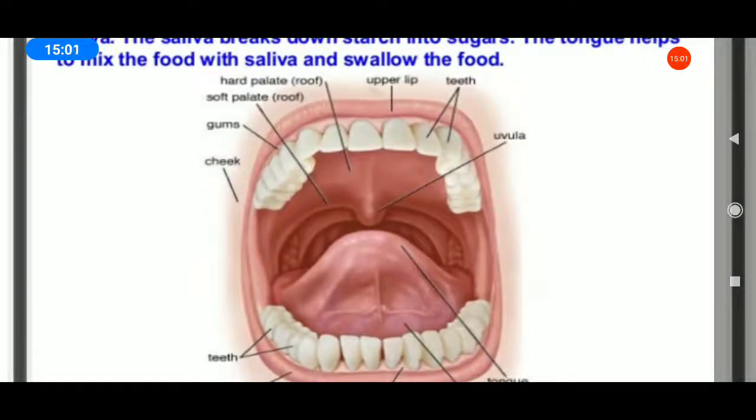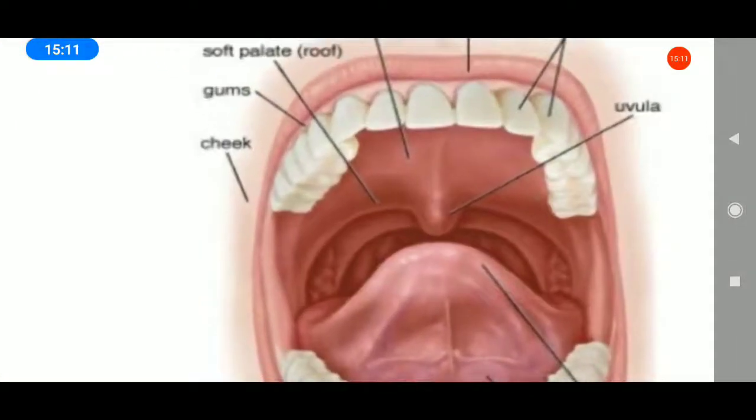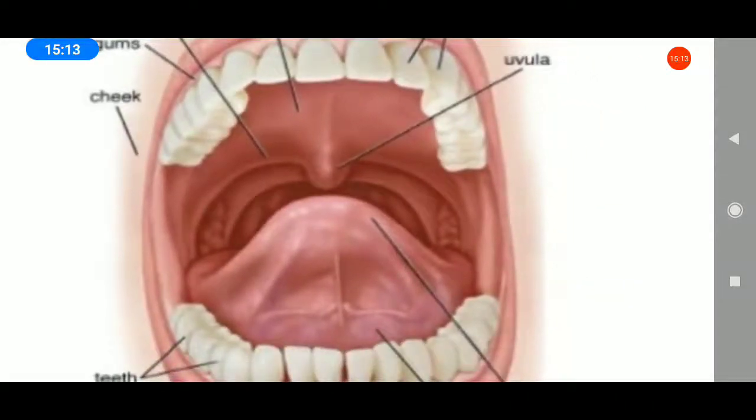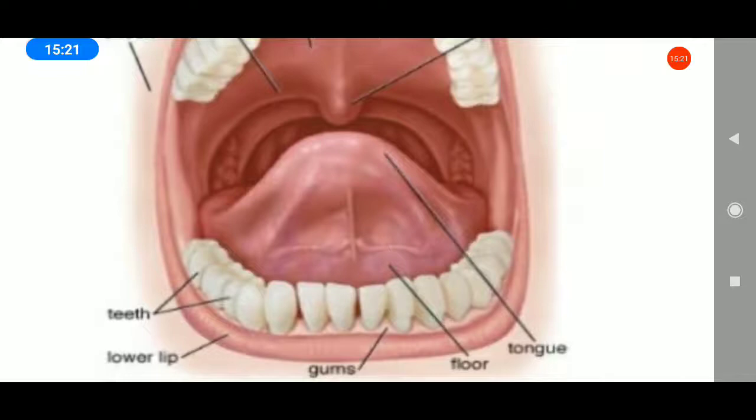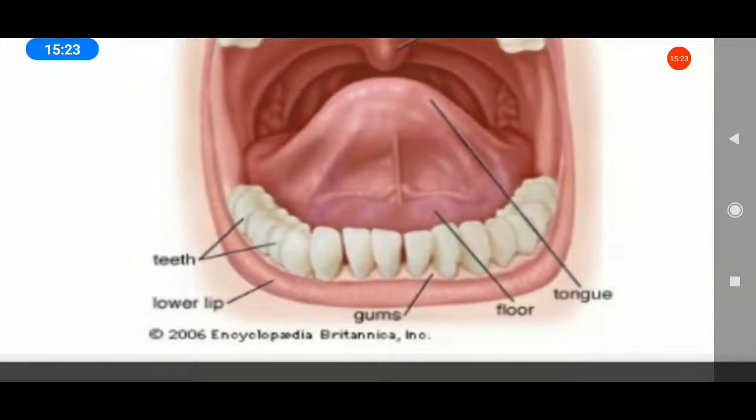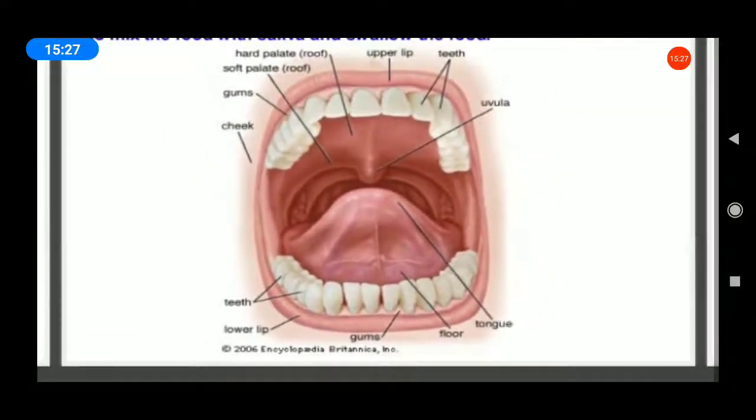The buccal cavity contains the tongue and teeth. Okay: tongue, teeth, upper lip, the roof of the hard palate, then gums, this place is a gum, then cheek, then tongue, floor, gums, teeth, lower lip, upper lip. Okay.